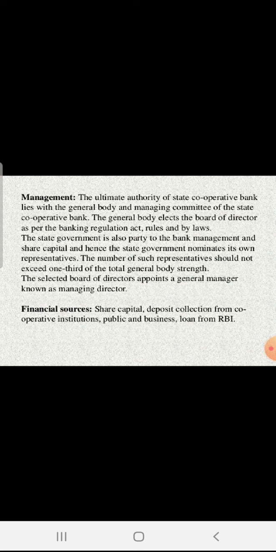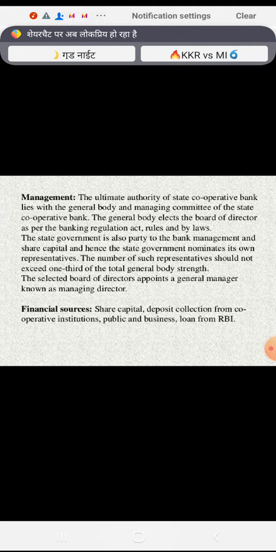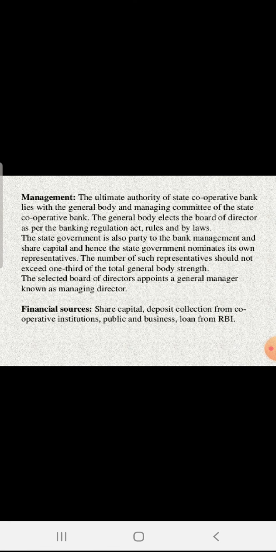The financial resources they get from the share capital, deposits collected from the cooperative institutes, public and business deposits, and loans from RBI. Always remember, this is the main agenda and it will be asked as an MCQ as well. So you have to focus on what the financial resources are. Share capital is to be collected. Next, deposit collection from the cooperative institutes. After that, public and business deposits, meaning government deposits, state governments as well as businesses, and loans from the RBI. These are the financial resources, right?